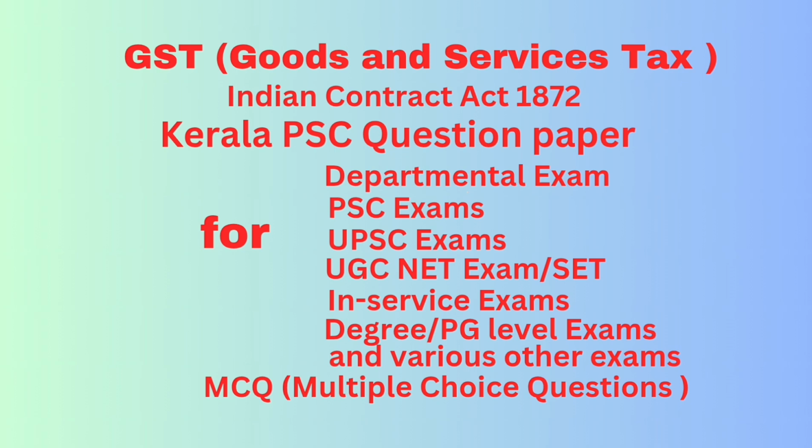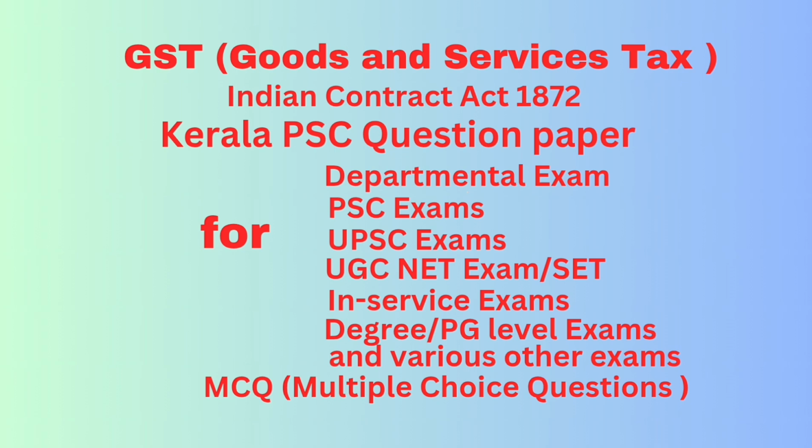Question number 69. The advance ruling means a decision provided by dash to an applicant on the matter or a question specified under section 97 subsection 2 and 100 subsection 1 of the CGST Act in relation to the supply of goods or services or both being undertaken by the applicant. Answer: authority or appellate authority.